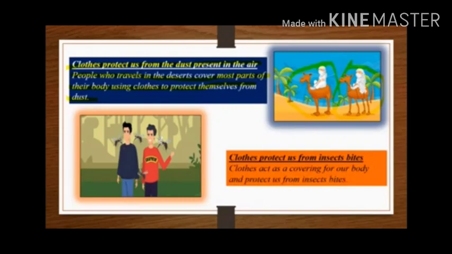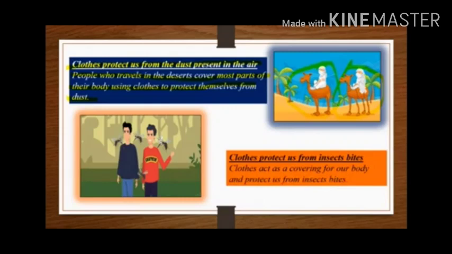So the people who travel in the desert also cover most of their body parts using clothes to protect themselves from dust. You can see the picture of the person traveling in a desert area.